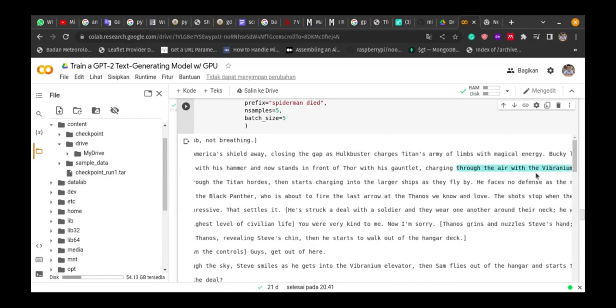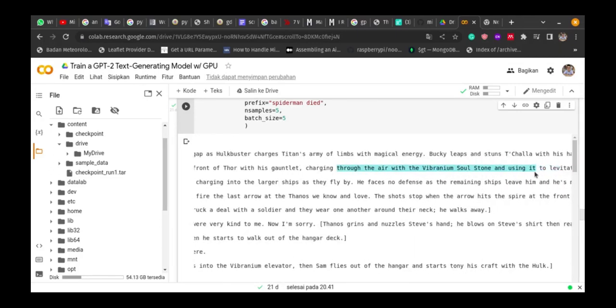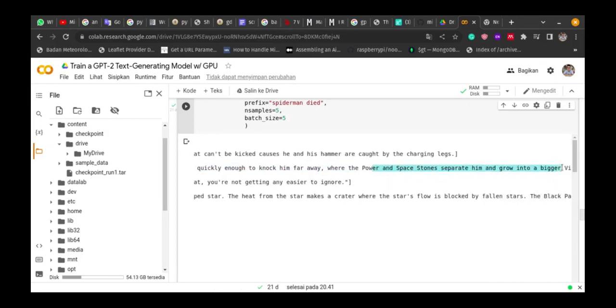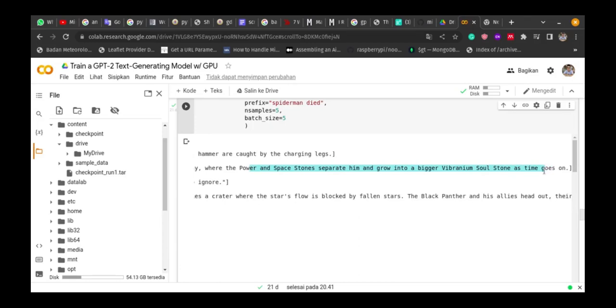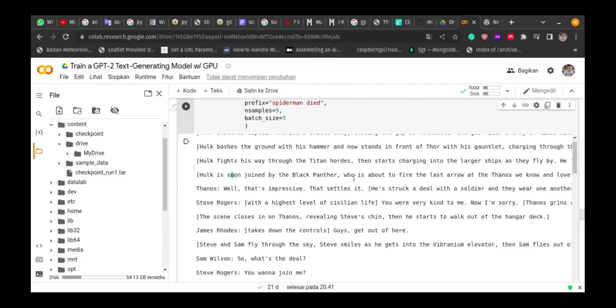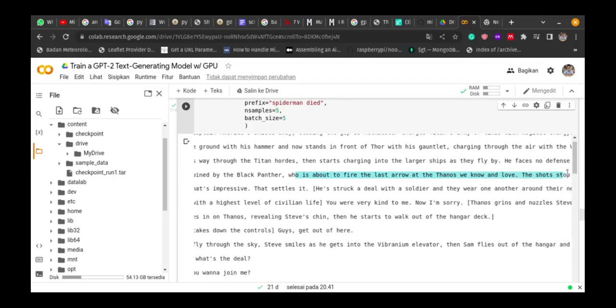Charging through the air with the vibranium soul stone, will the power and space stone separate him and grow into bigger vibranium soul stone as time goes on. What was about to fire the last arrow at the Thanos we know and love.